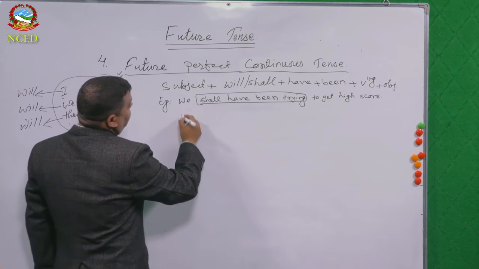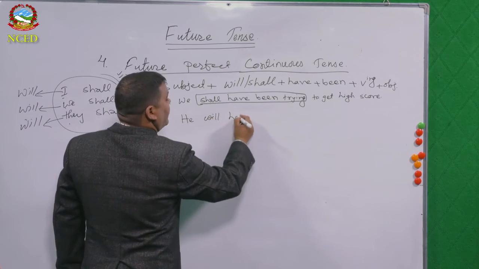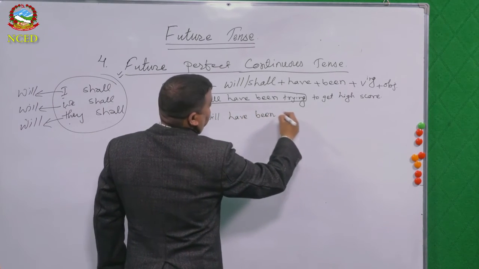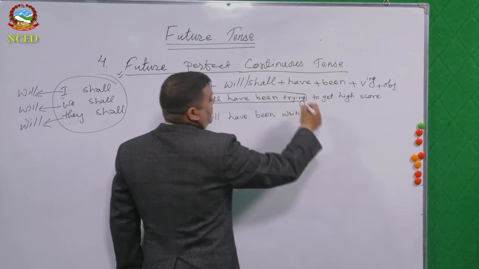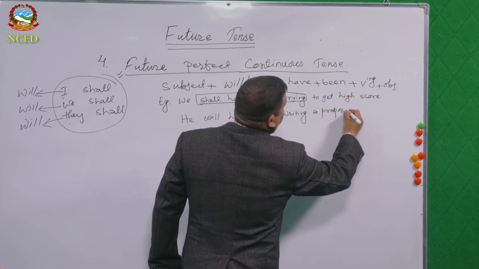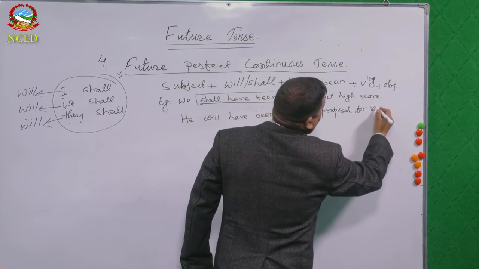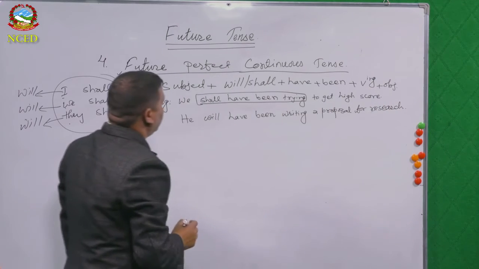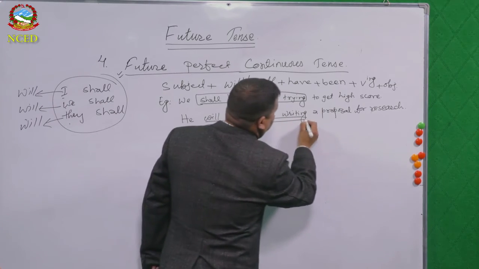Let's see another example. He will have been writing a proposal for research.